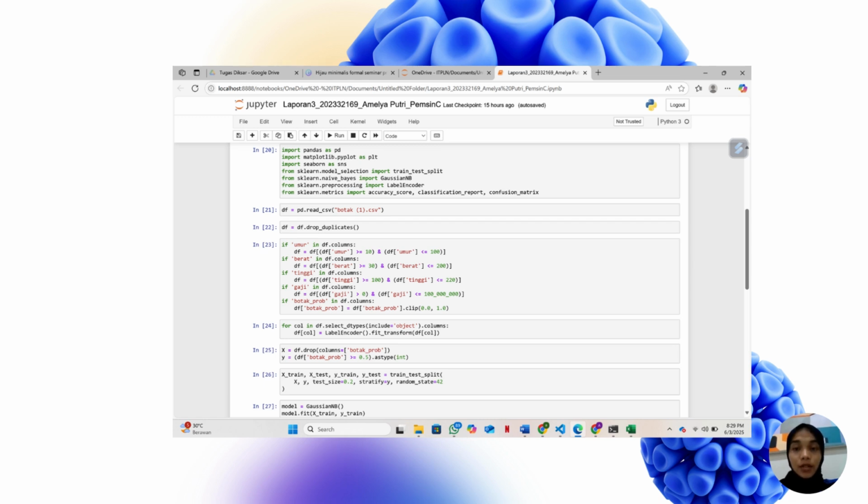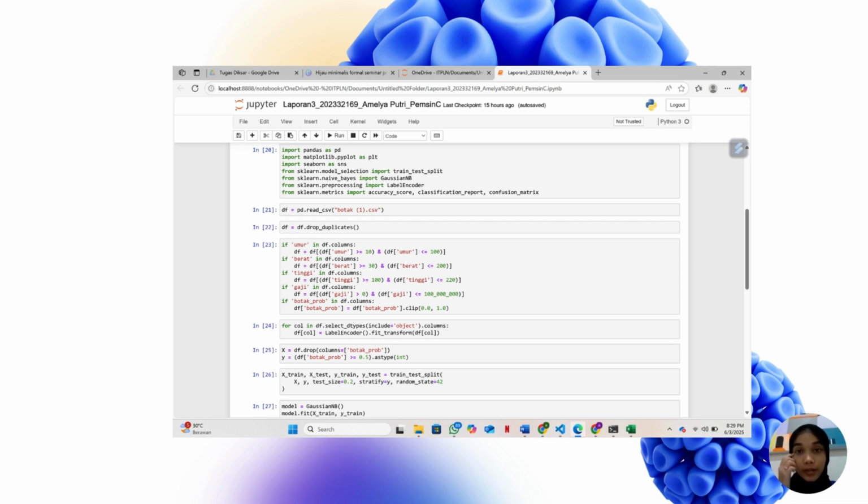After reading the dataset to be predicted, the next step we will do pre-processing or data cleaning. On line 10, we will execute the command to delete duplicate data so there is no data that is exactly the same.